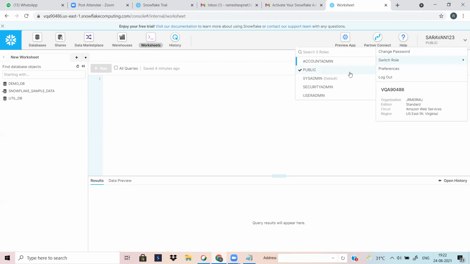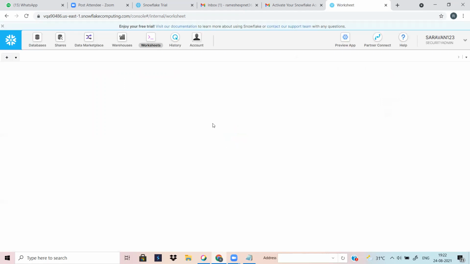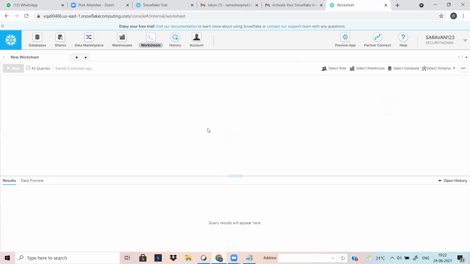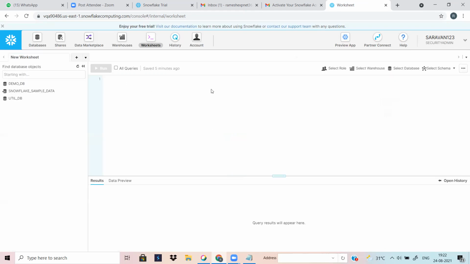Finally, the next one is the security admin role. The security admin role is for monitoring your roles, users, sessions, and granted permissions. Just from a monitoring perspective, they use the security admin. You create users by using the user admin role, but the security admin looks at how many users there are. From a monitoring perspective, this role will be assigned to you.